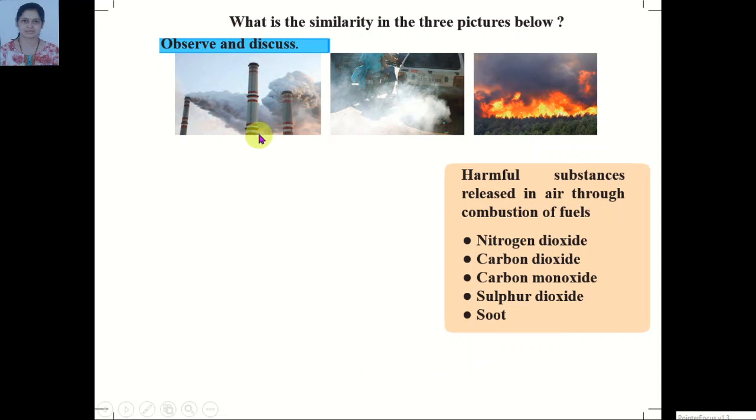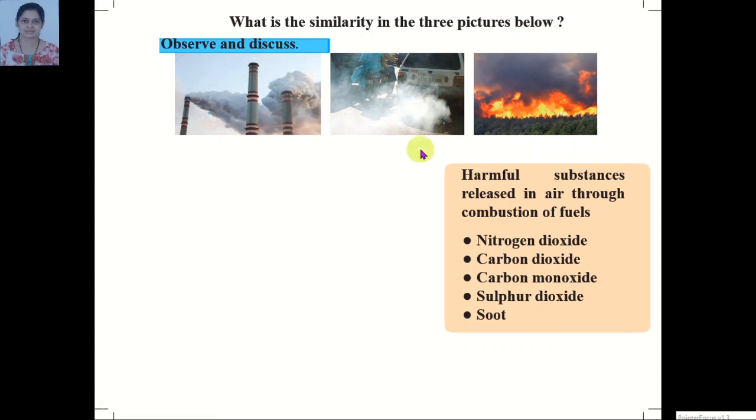Observe these pictures. What is the similarity in the three pictures below? These three pictures show large scale emission from factories, vehicles and forest fire. If this smoke mixes in the air directly, the air gets polluted and that is called air pollution.